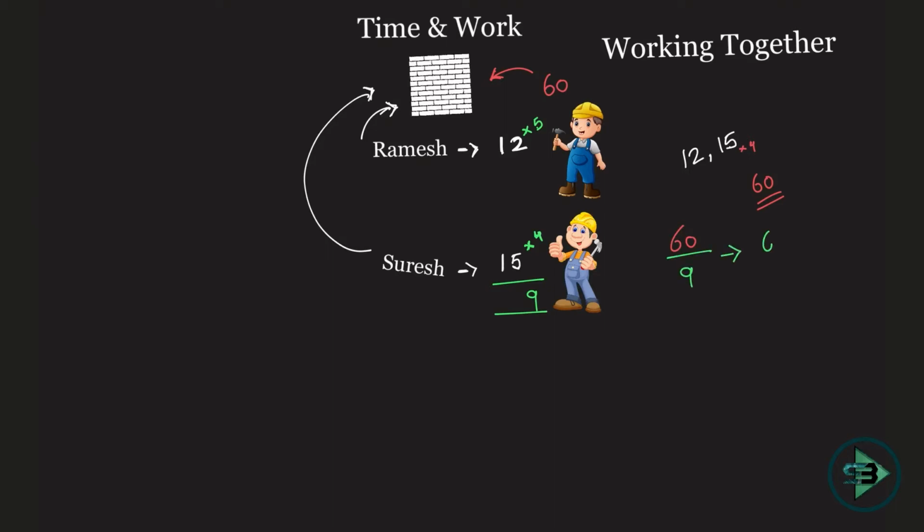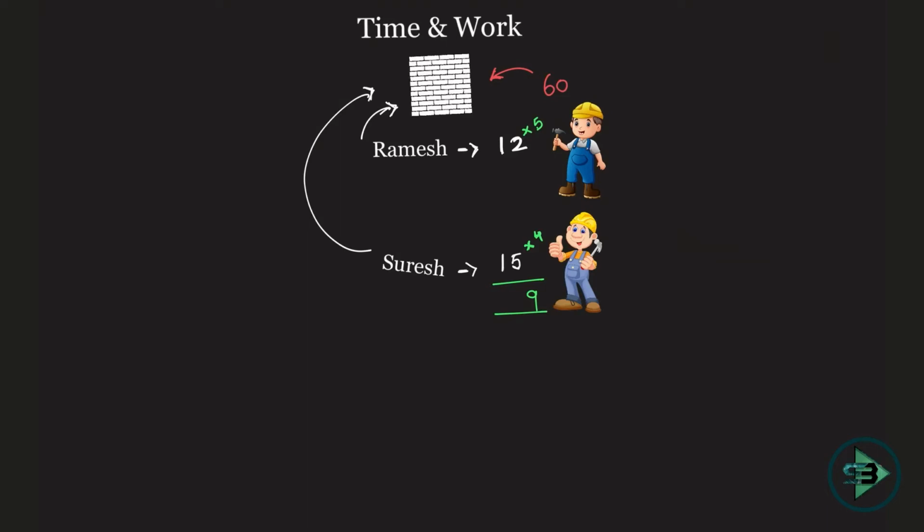Okay, which means what? 9 6s are 54, 6 by 9, which is nothing but 0.66. Okay, 6 by 9 is nothing but 2 by 3. 2 by 3 is nothing but 0.66, and that's the answer to the first question. If they work together, how many days will be required? 6.66 days will be required to finish the work, given the condition that they work together. Okay, quite a simple question.